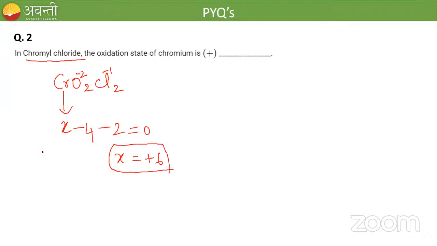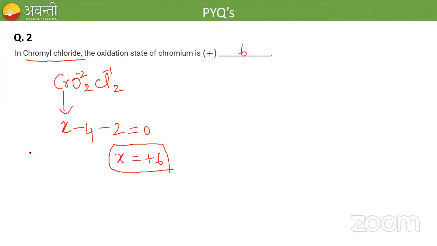So the oxidation state of chromium in chromyl chloride is +6. Very easy question, right? We just need to identify the chromyl chloride formula. Jyoti, it is not +2, my dear. It is +6. Got it?